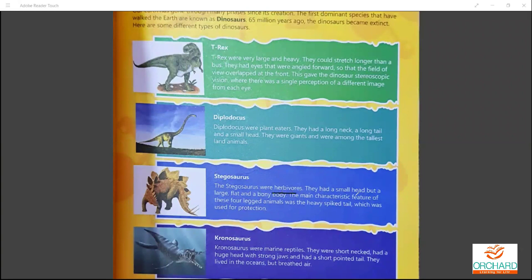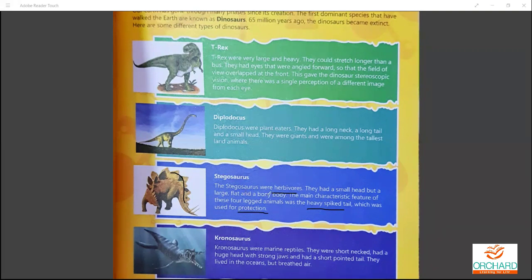They had a small head but a large and bony body. The main characteristic feature of this four-legged animal was the heavy spiked tail. You can see the tail, how it is, and it was used for protection. So it's called a Stegosaurus.